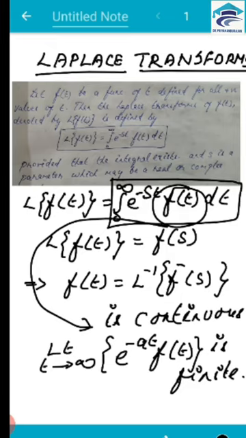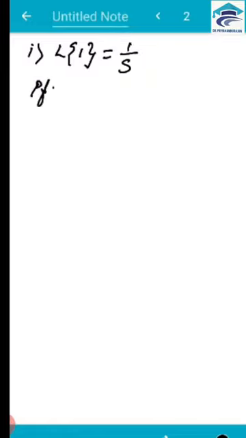Next, let us do some transformations of elementary functions. We'll do them one by one. The first one will be L of 1. So this has to be 1 by s. So we have to prove this.